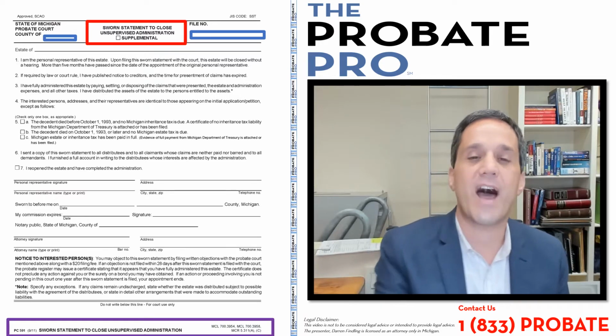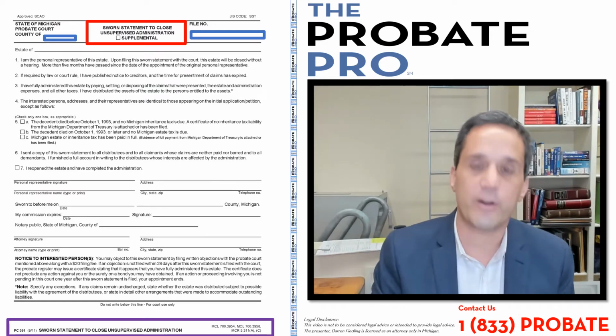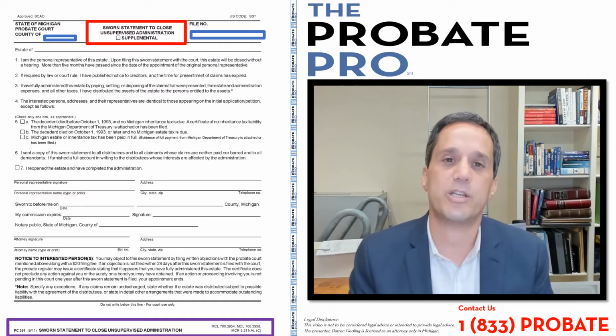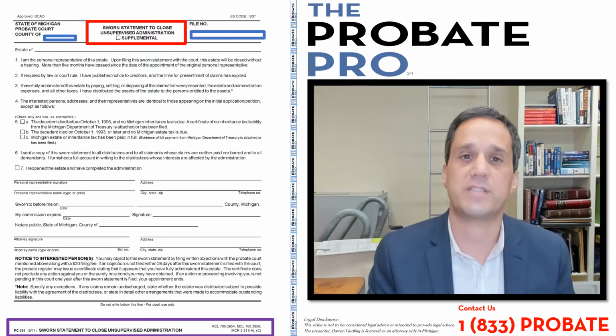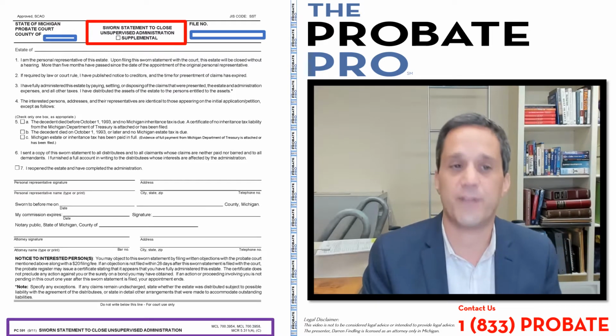Court Rule 5.311 is a court rule that simply talks about the various ways that a personal representative can conclude the administration of a probate estate. And one, of course, is by using the sworn statement to close. So let's work our way through this particular pleading so you know how to fill it out.